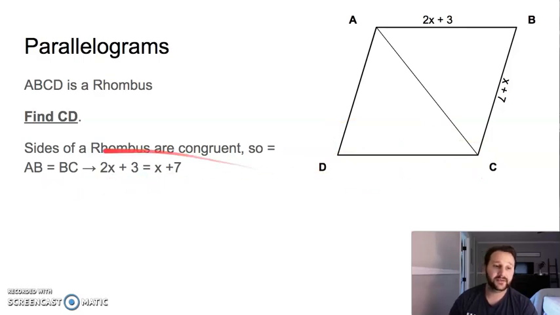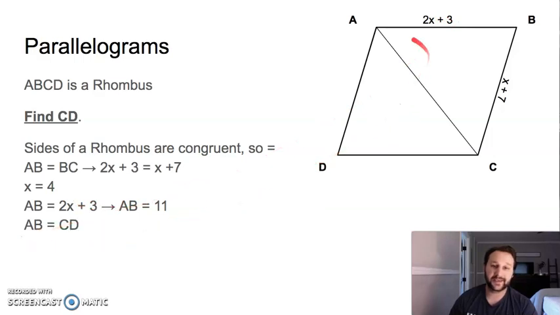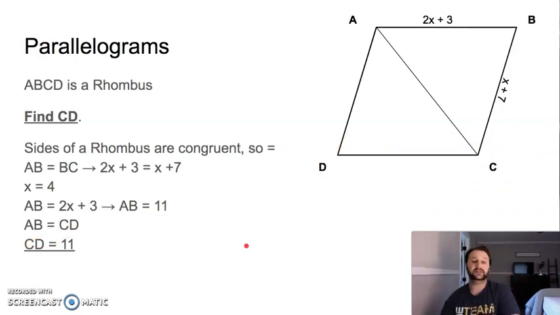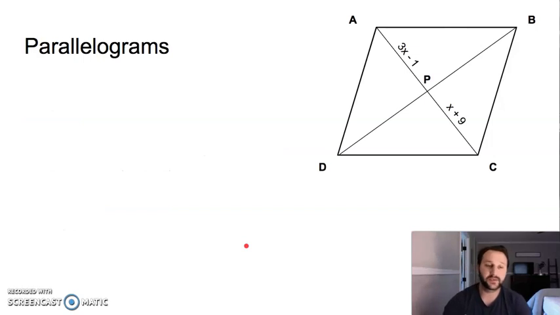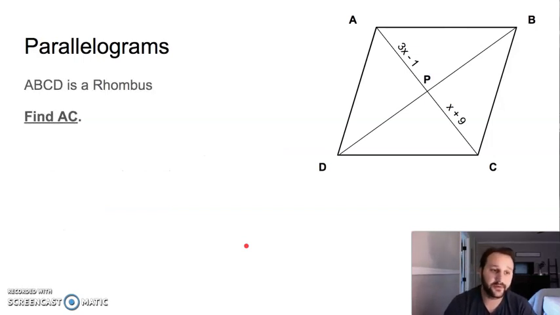So we find x equals 4. We plug it back in. We say 2 times 4 plus 3 equals 11. AB and CD are congruent, or equal. And that means CD is 11. All right, I'll give you another rhombus here.